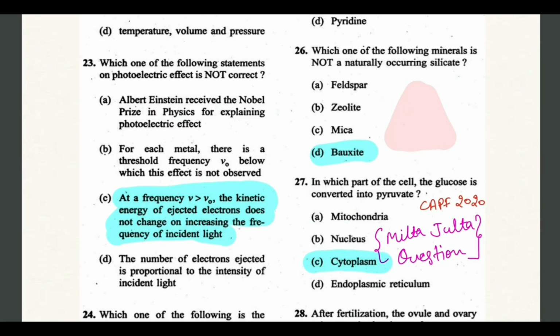Which one of the following statements about the photoelectric effect is not correct? So all three options are correct, so just read all three options for value addition. That Albert Einstein received the Nobel Prize for explaining the photoelectric effect only. This is a very important point. And the next, option B, for each metal there is a threshold frequency ν0 below which this effect is not observed, and C would be the incorrect option here.